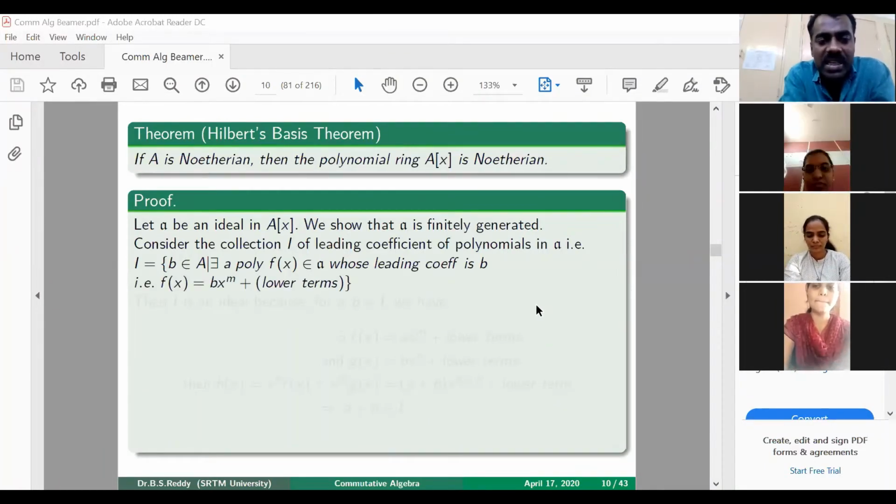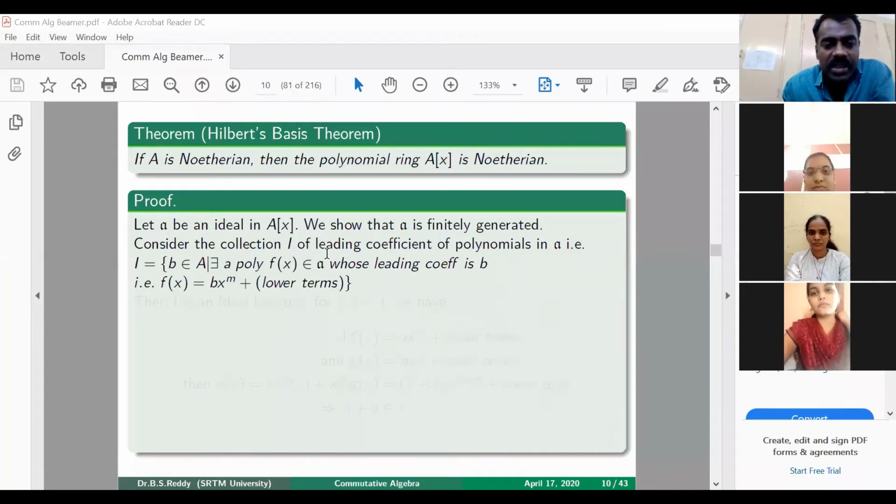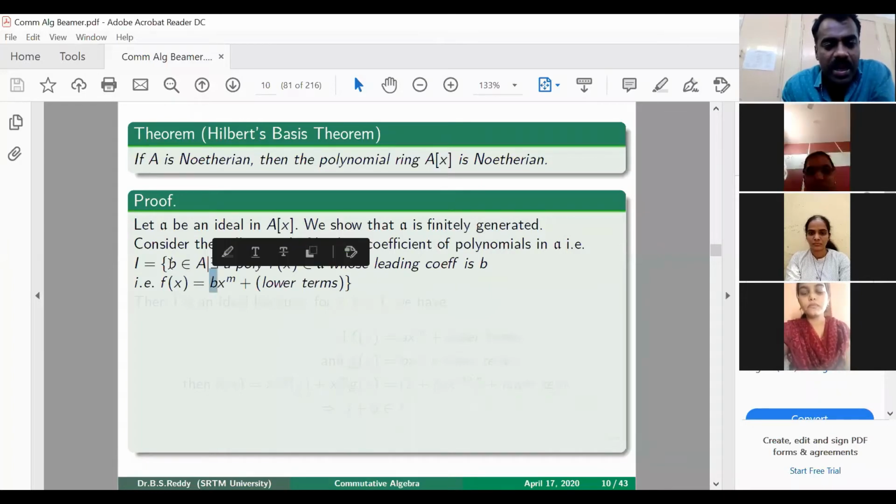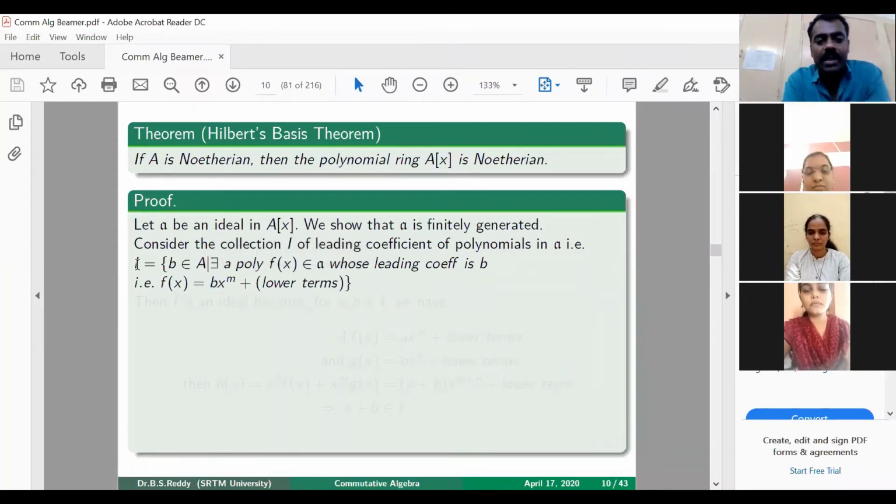That means your f of x is of the form b x power m plus remaining lower terms, and b is the leading coefficient of this polynomial f of x, which is a member of this ideal A. Therefore, we are taking this b here. So your I is nothing but: whatever polynomials are there in your ideal A, you take the leading coefficient of those polynomials, and that is the collection I. Okay, is that clear?